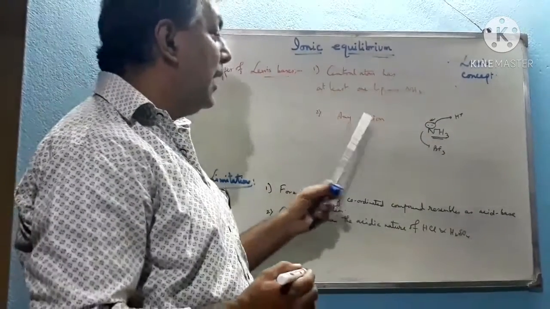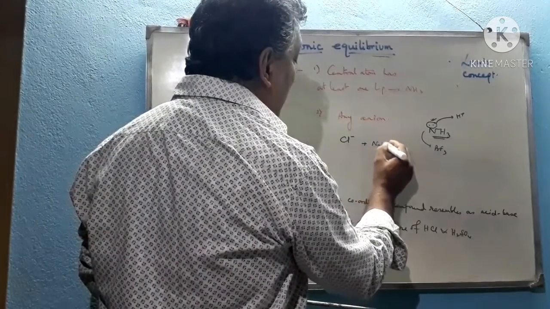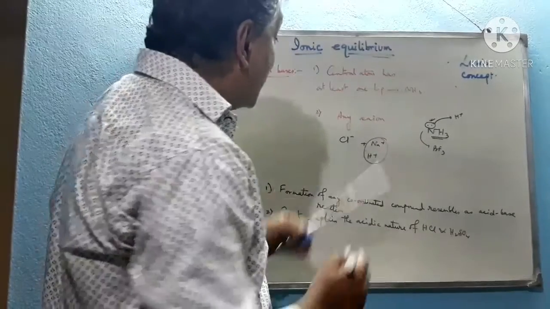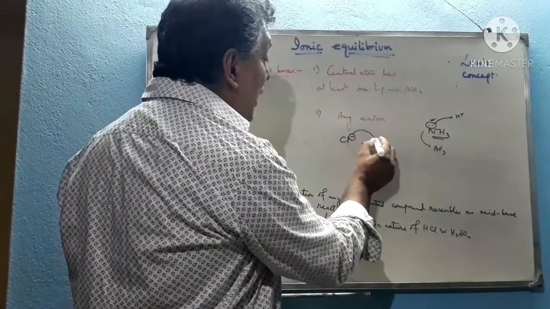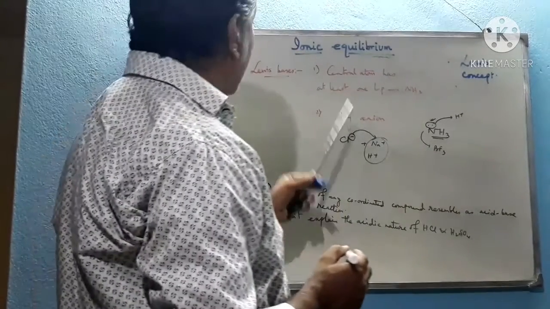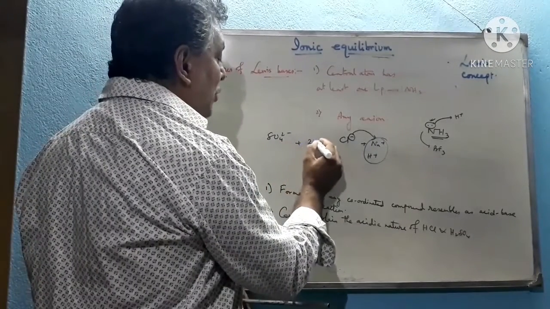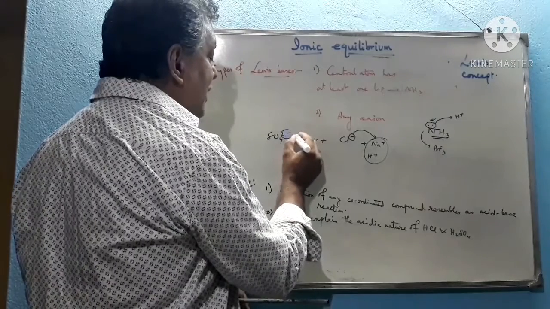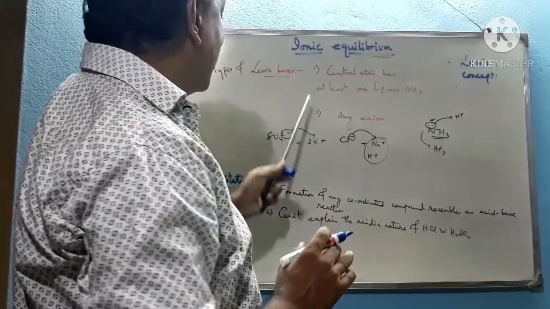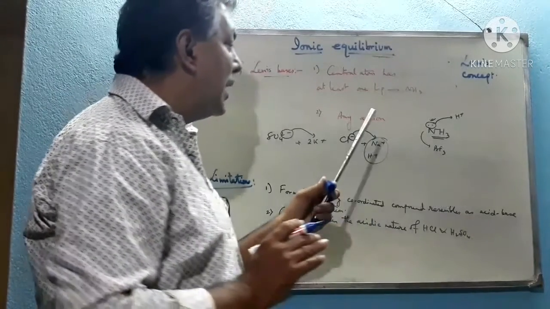Again, any anion can act as a Lewis base. Suppose Cl minus, it has a tendency to accept either Na plus or H plus. That means it has a tendency to donate its lone pair towards the cation, polarizing the lone pair towards the cation, and hence such an anion is called a Lewis base. Like this, SO4 2 minus also has a tendency to combine with 2K plus. That means it donates its electron density towards potassium, and an electron pair donor is called a Lewis base. So sulfate anion, chloride anion, nitrate anion, etc. can all act as Lewis bases.